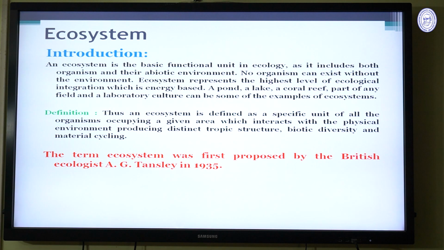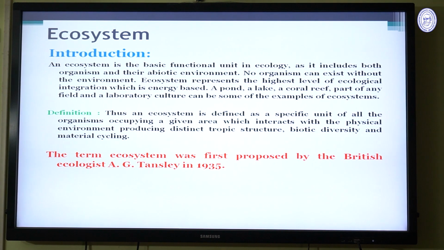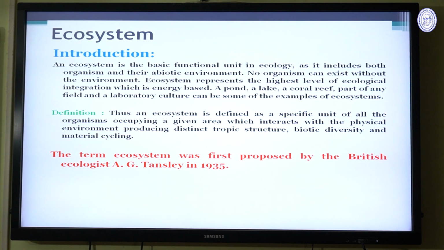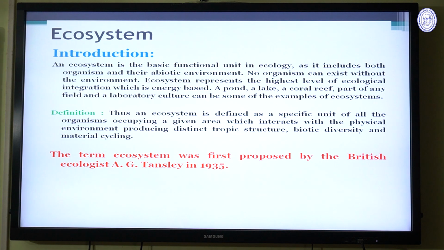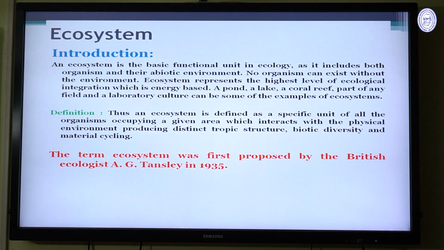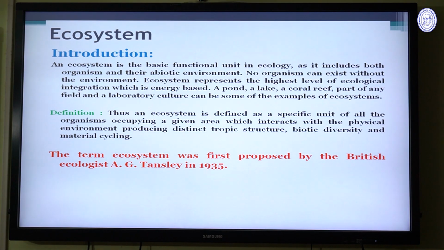An ecosystem is a basic functional unit in ecology as it includes both organisms and their abiotic environment. No organism can exist without the environment. Ecosystem represents the highest level of ecological integration, which is energy based.